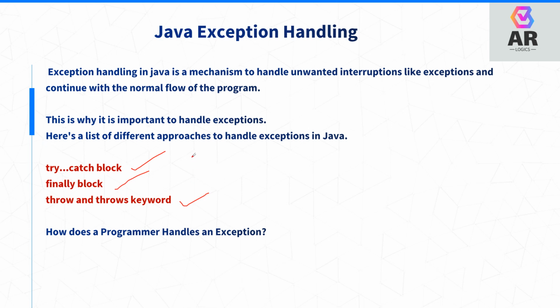Using these keywords we can handle exceptions. One by one we can check: what is a try, what is a catch block, what is a finally block, what is a throw, what is a throws.